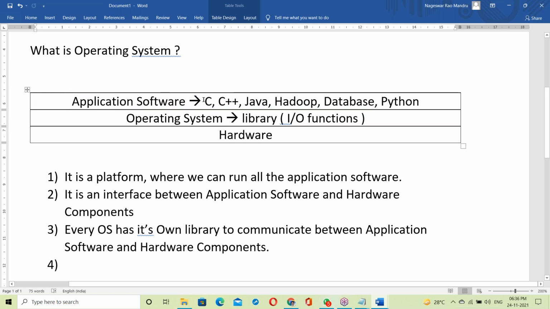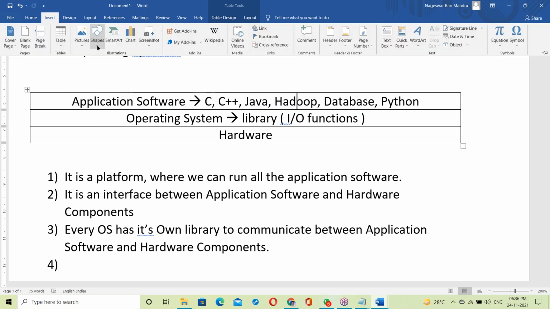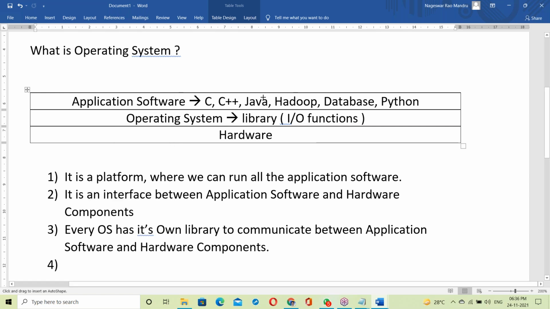See, every program, yes, all these programs like C program or C++, Java, Hadoop, first of all, link with OS library. First linking with OS library before going to run it. After linking with OS library, then it communicates with hardware components. For the purpose of communicating with hardware, every program has to link with OS library to communicate with hardware components.